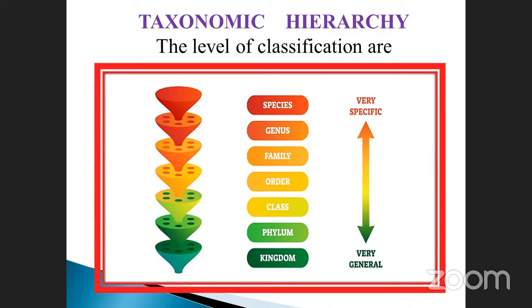Suppose it is in reversible manner, meaning species to kingdom in the opposite direction. That's why both arrows are given here. This is very, very important, the hierarchy. Many times they ask what is in between genus and order, or family and class. Order. Between genus and order, family. Species and family, genus. Like that they may ask questions. So you must know the hierarchy order. You must note it down.